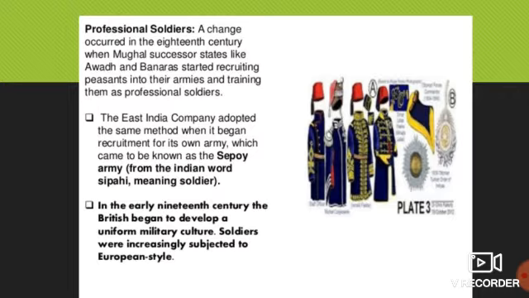The East India Company adopted the same method when it began recruitment for its own army, which came to be known as the Sepoy Army. Sepoy comes from the Indian word sipahi, its meaning is soldier. As warfare technology changed from the 1820s, the cavalry requirements of the company's army declined. This is because the British Empire was fighting in Burma, Afghanistan and Egypt, where soldiers were armed with muskets and matchlocks.